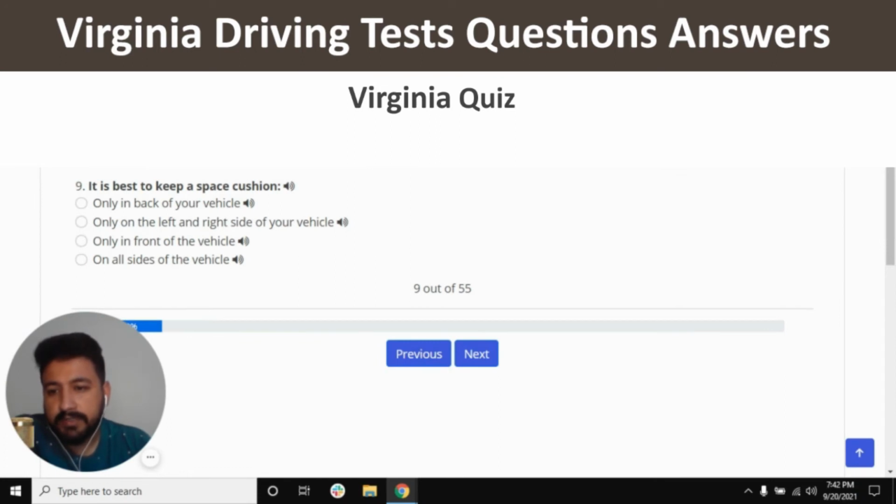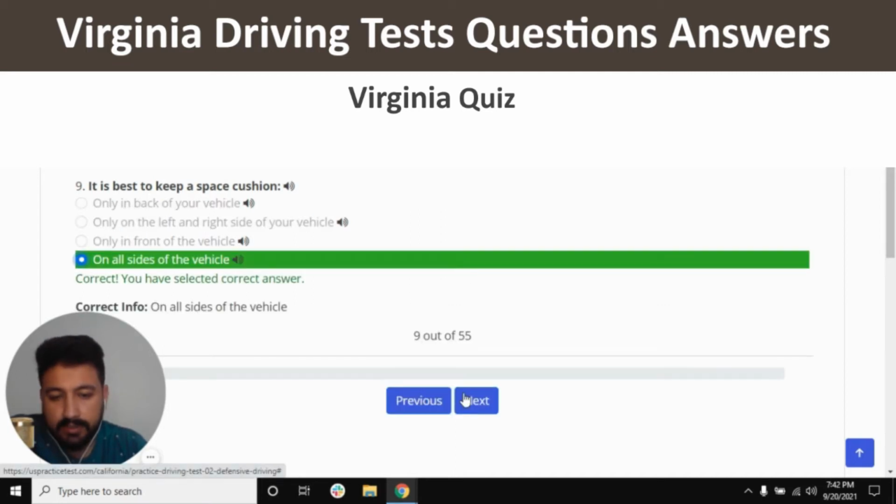The ninth question is it is best to keep a space cushion. The right answer of ninth question is on all sides of the vehicle. So looking like the last option is the right answer, and next.